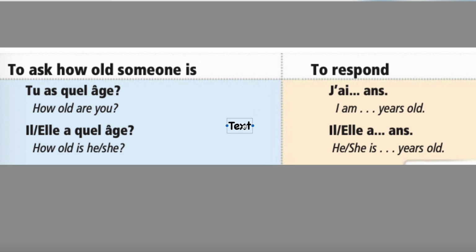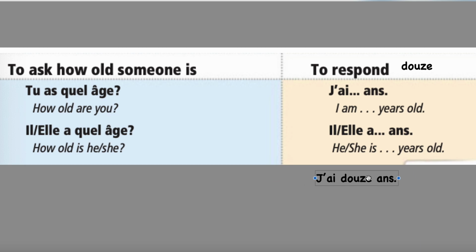Well, we know we want to use "j'ai" and "ans." So the first thing you want to remember is the French word for 12. So how would you put that together? Right, what you're going to say is "j'ai douze ans." "J'ai 12 ans."